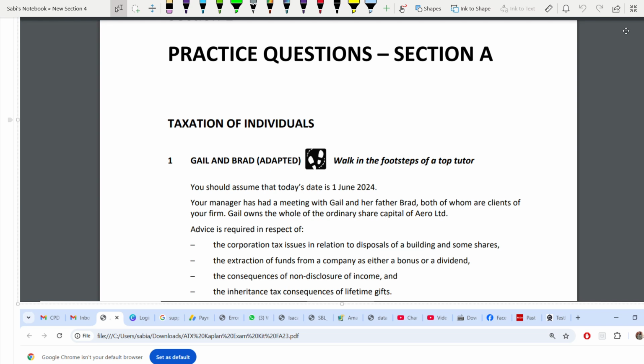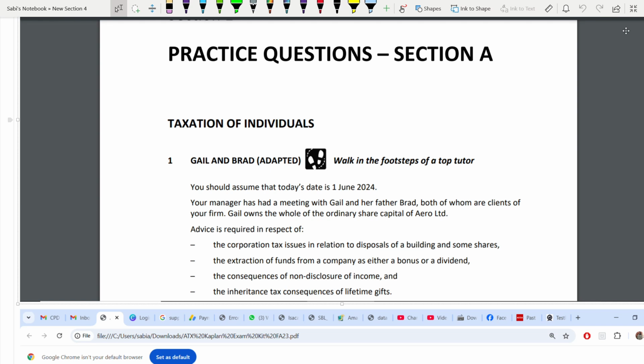So let's start with this question. There are a total of 70 questions in your revision kit for ATX, and this is the first question. This is of the latest ATX revision kit, mind you, because from March onwards, for the June session, it will change. There will be a new financial year, there will be a new revision kit, so this will not be relevant then. It's only till March, and I will be finishing it by Feb. That's the plan so far.